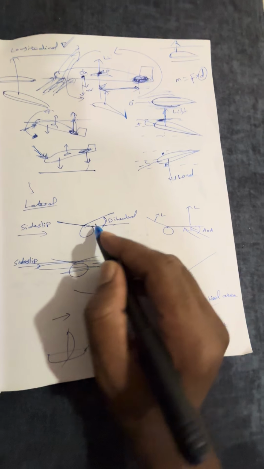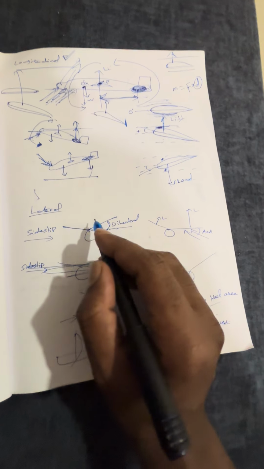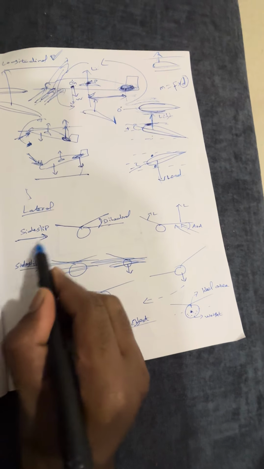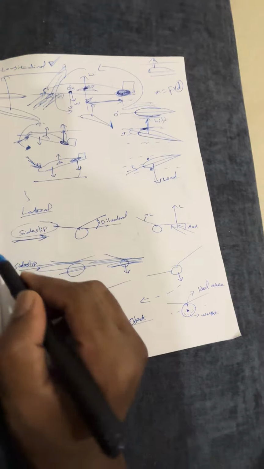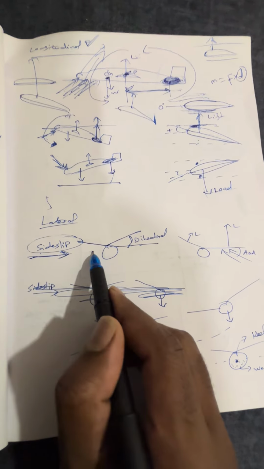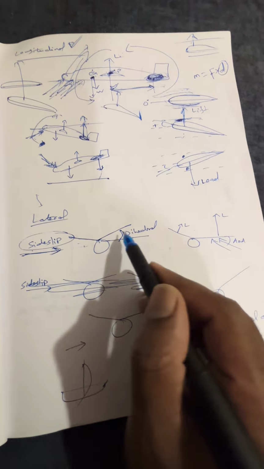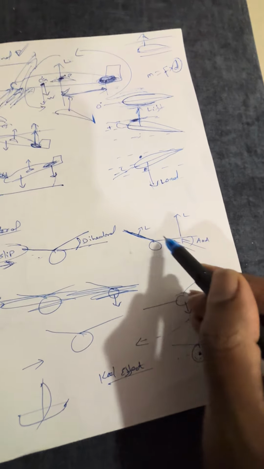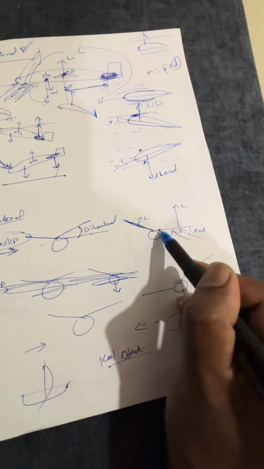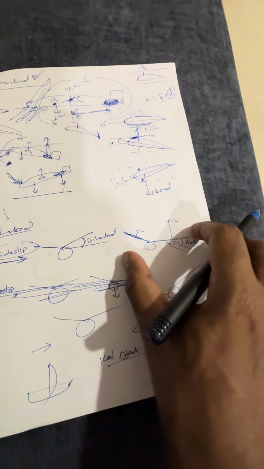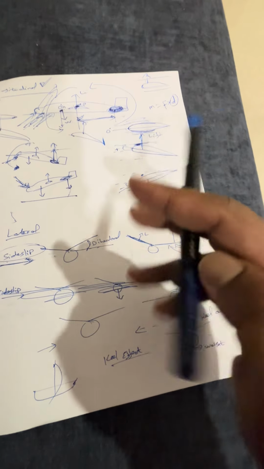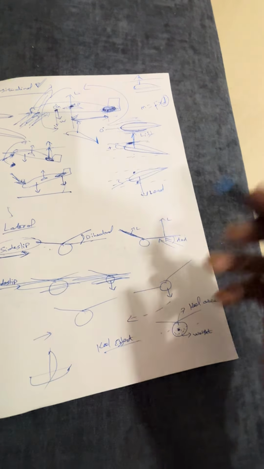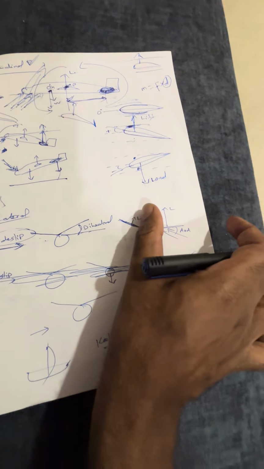Okay, so when we say stability, we have to consider disturbance. So when I say lateral stability, let's consider a disturbance attacking the aircraft from the side. We commonly call it a side slip. Any wind approaching the aircraft from the side. Okay, any disturbance that pushes the aircraft to the side, what will happen now? Now see this. Now this wing will be like this. The other side of the wing, this wing, it goes down like this because something rolled the aircraft like this. I told, right, what is lateral stability? Rolling stability. Any disturbance that rolls the aircraft to one side.